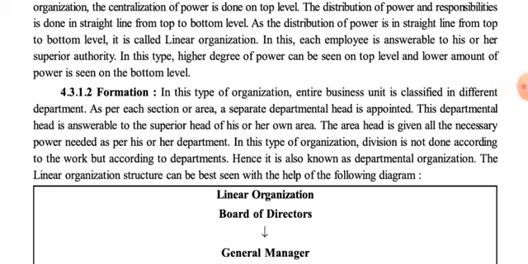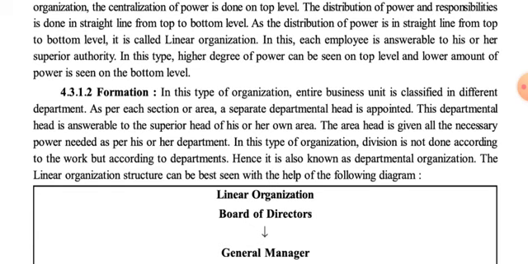So if it is asked for 1 mark what a linear organization is, in this structure each employee is answerable to his or her superior authority. It is also called accountability. Each employee is answerable, whether in middle level or bottom level management, and even top level management is answerable to different stakeholders, that is shareholders, government and society at large.